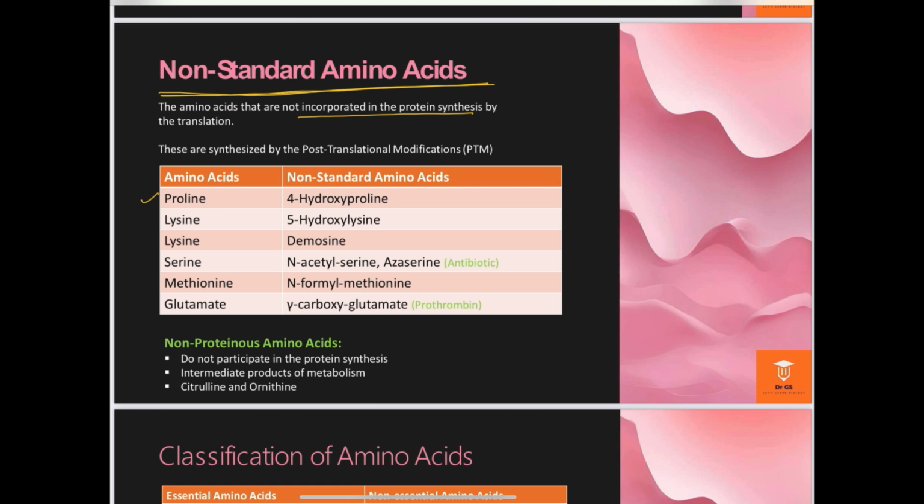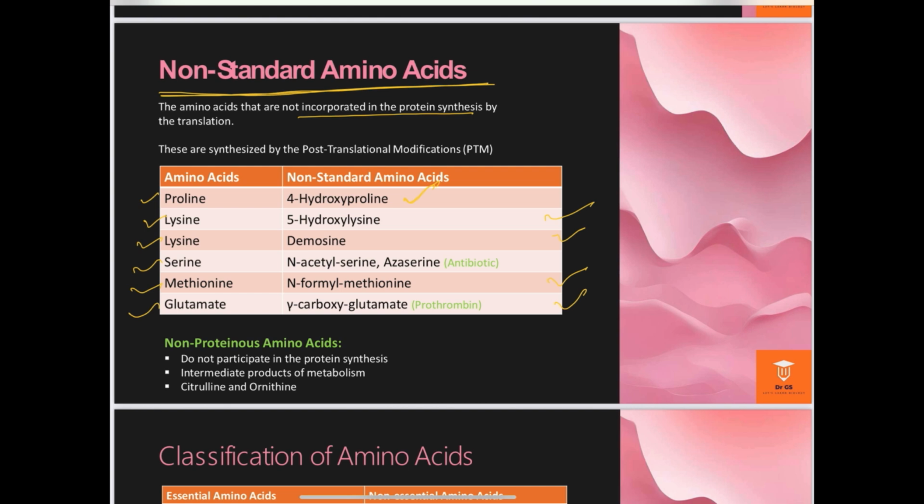If proline is converted into 4-hydroxyproline, this is a modified amino acid. Similarly, lysine is modified into hydroxylysine and desmosine, serine in the form of N-acetyl serine, azaserine, and methionine in the form of N-formyl methionine, and glutamate. These are some of the examples.